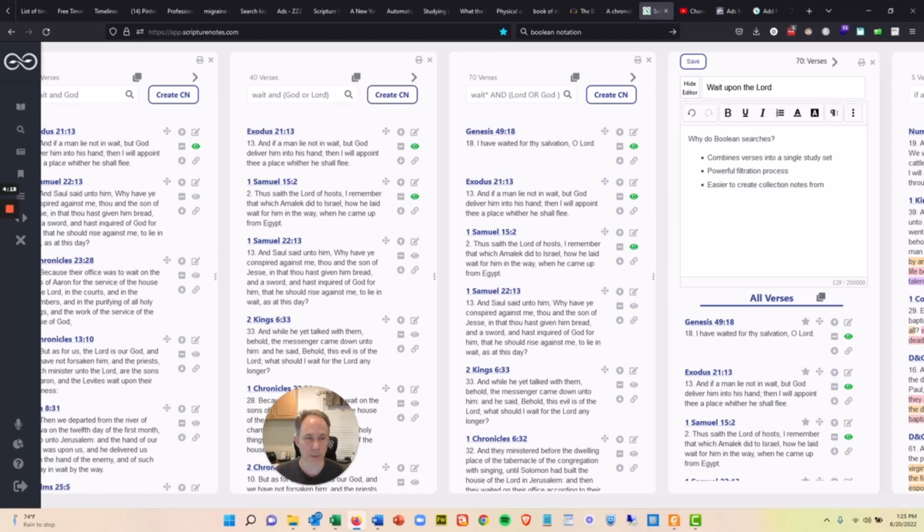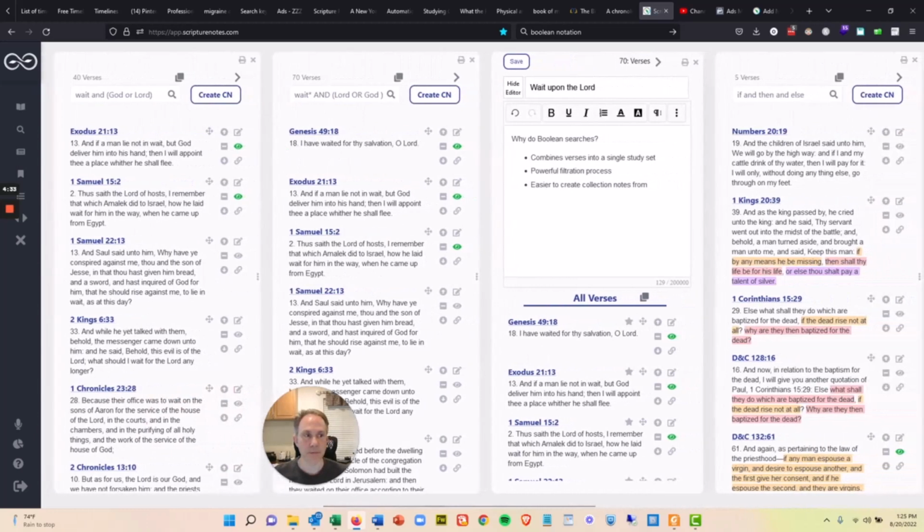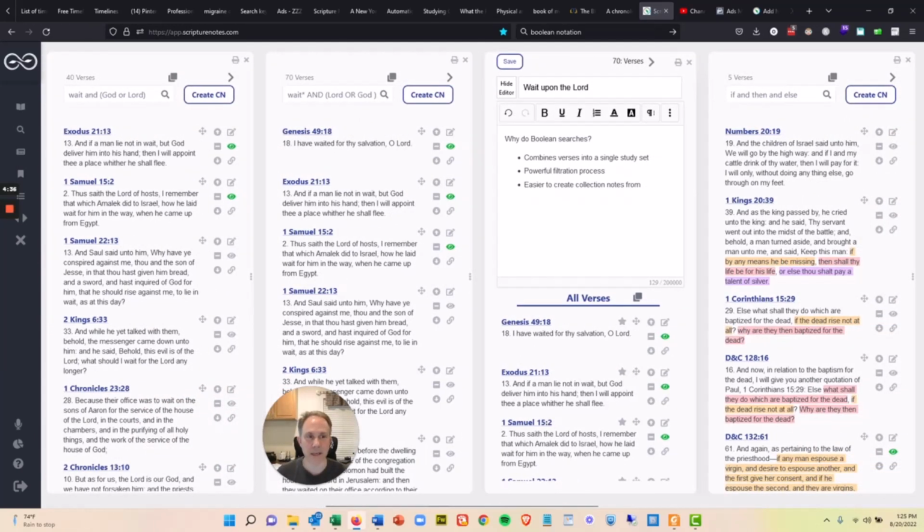And it's got powerful filtration processes, and it's way easier to create a study collection note from. So collection notes are just a collection of verses that you're now going to study. And I'll give you one more example of this. A while back, I did a search for the word "if" in the Scriptures. And as you can imagine, there are a lot of ifs, about 6,000 of them, I believe. And so that particular word, if, would take forever to study.